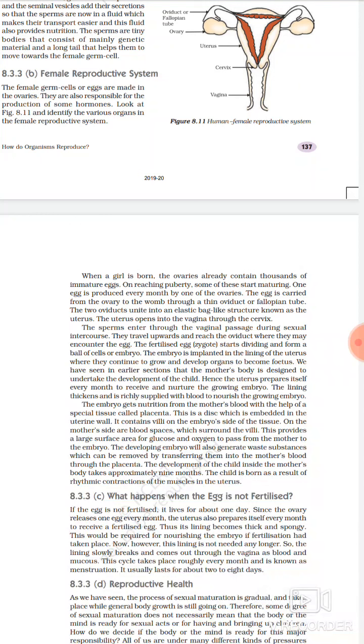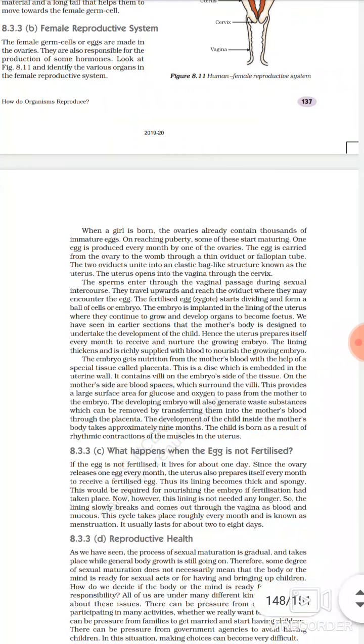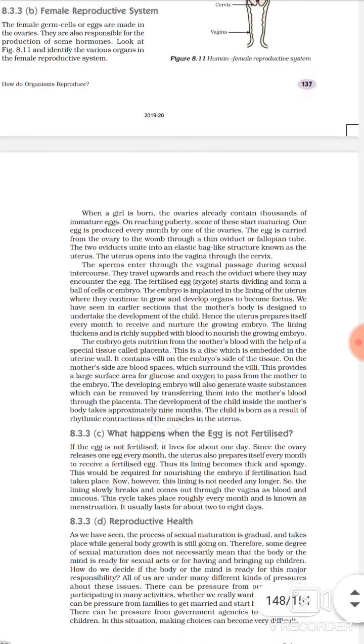The two oviducts unite into the uterus, as we have seen. The fertilized egg starts dividing and forms a ball of cells, or embryo. The embryo is implanted in the lining of the uterus where it continues to grow and develops organs to become a fetus. We have seen in an earlier section that the mother's body is designed to undertake the development of the child. Hence the uterus prepares itself every month.